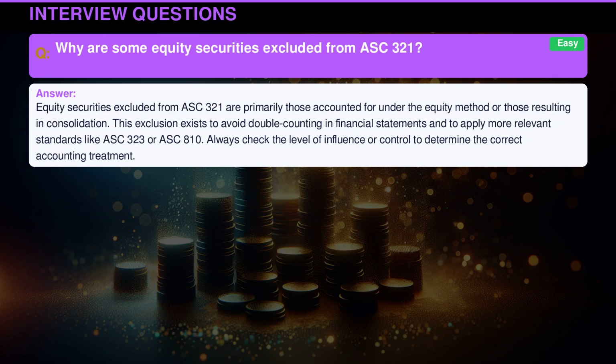Equity securities excluded from ASC 321 are primarily those accounted for under the equity method, or those resulting in consolidation. This exclusion exists to avoid double counting in financial statements, and to apply more relevant standards like ASC 323 or ASC 810. Always check the level of influence or control to determine the correct accounting treatment.